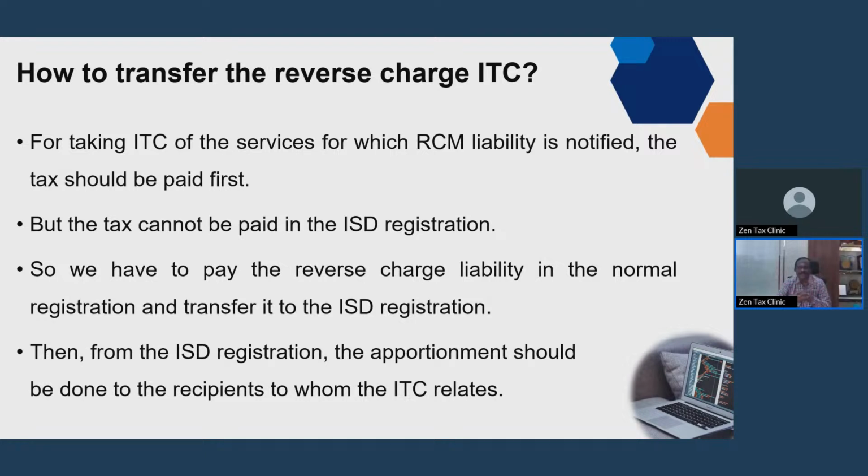This is how the concept has been devised, because they brought in the reverse charge. For example, an advocate bill is coming to the head office, and it relates to the Mumbai and Gujarat branches. Naturally, the head office will make the payment under reverse charge, and then it is distributed. It cannot be done directly.